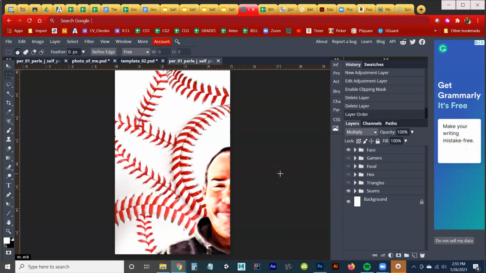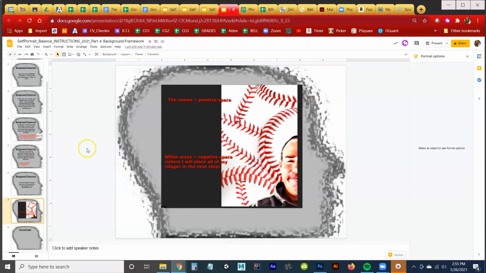And this creates a framework that I will be able to use to insert other images into those negative white spaces during the next step. So that's your goal for today and tomorrow. Hopefully you can get that done. I'm here if you have any questions. Again, I think it's very essential that you understand where we're going with this in order to design going backwards from that end goal and thinking about how can I create this framework and this negative space to put images into later.